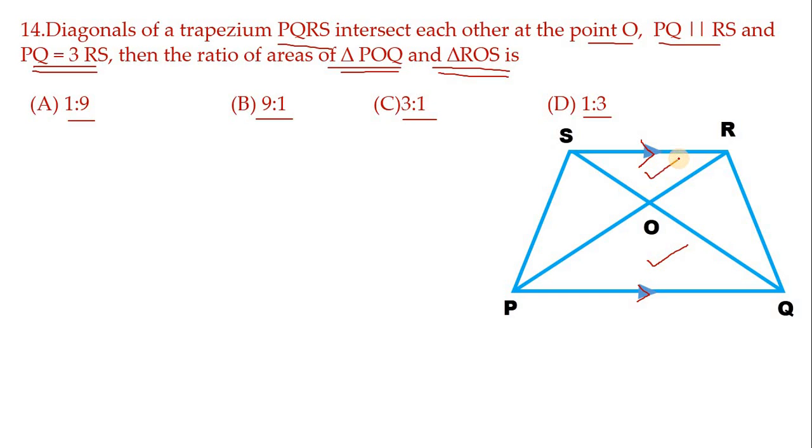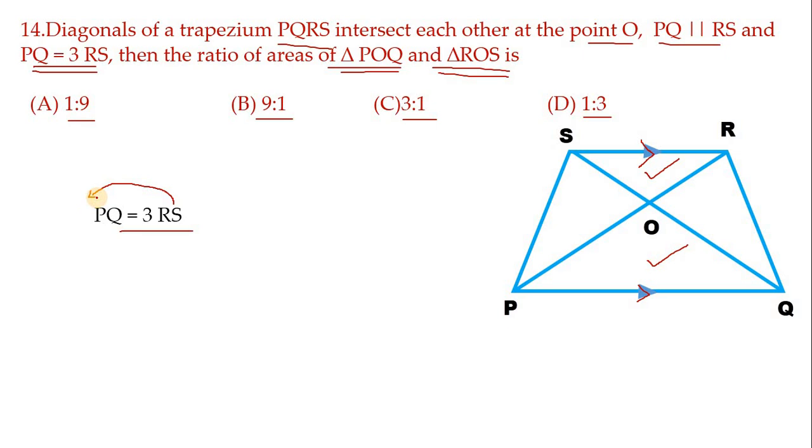Earlier, in one multiple choice question, I said these two triangles will be similar according to the AA similarity criteria, isn't it? So when these two triangles are similar, all their corresponding sides will be proportional. So let me transfer this RS to this side, children.